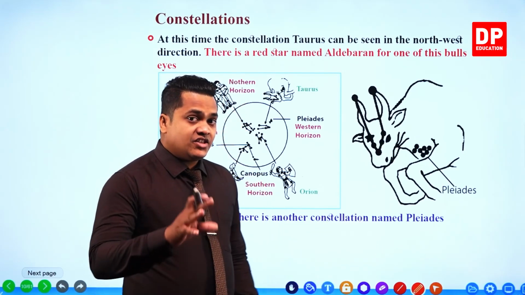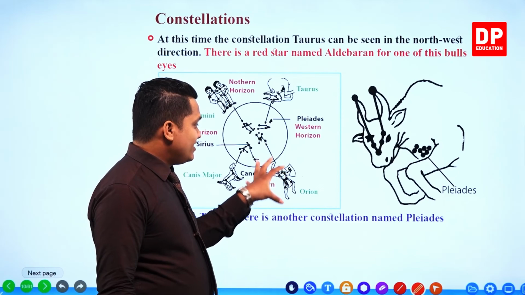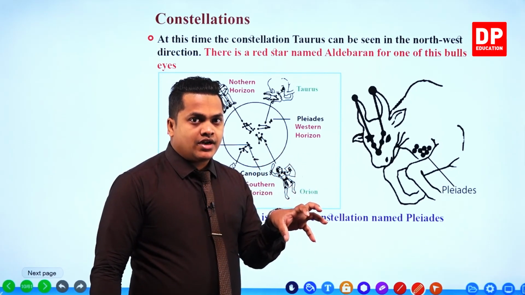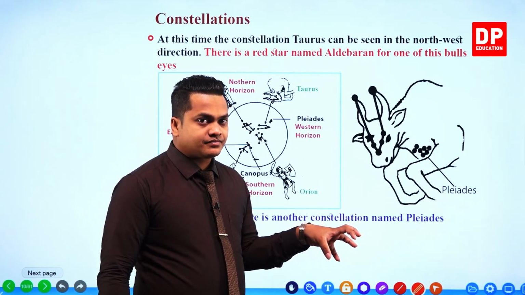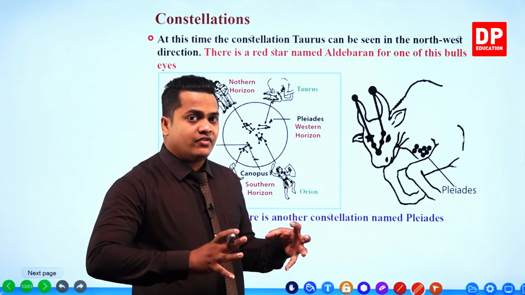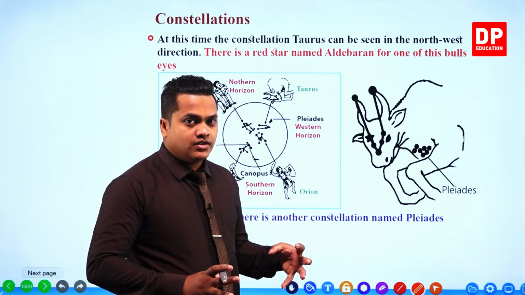So if you take the shapes, Orion is showing kind of a hunter. Canis Major is showing the shape of a dog, right?